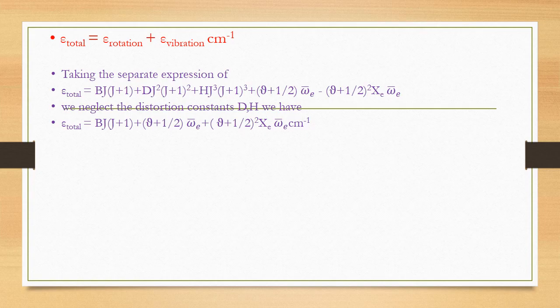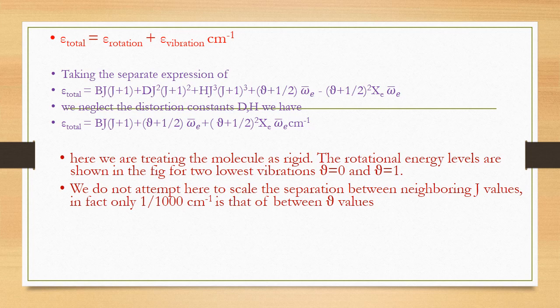We neglect here the distortion constants D and H. We have E total equals BJ(J+1) plus (v plus 1/2) omega e minus (v plus 1/2) whole squared xe omega e, in centimeter minus 1. So here we are treating the molecule as rigid. The rotational energy levels are shown in the figure that we will see.